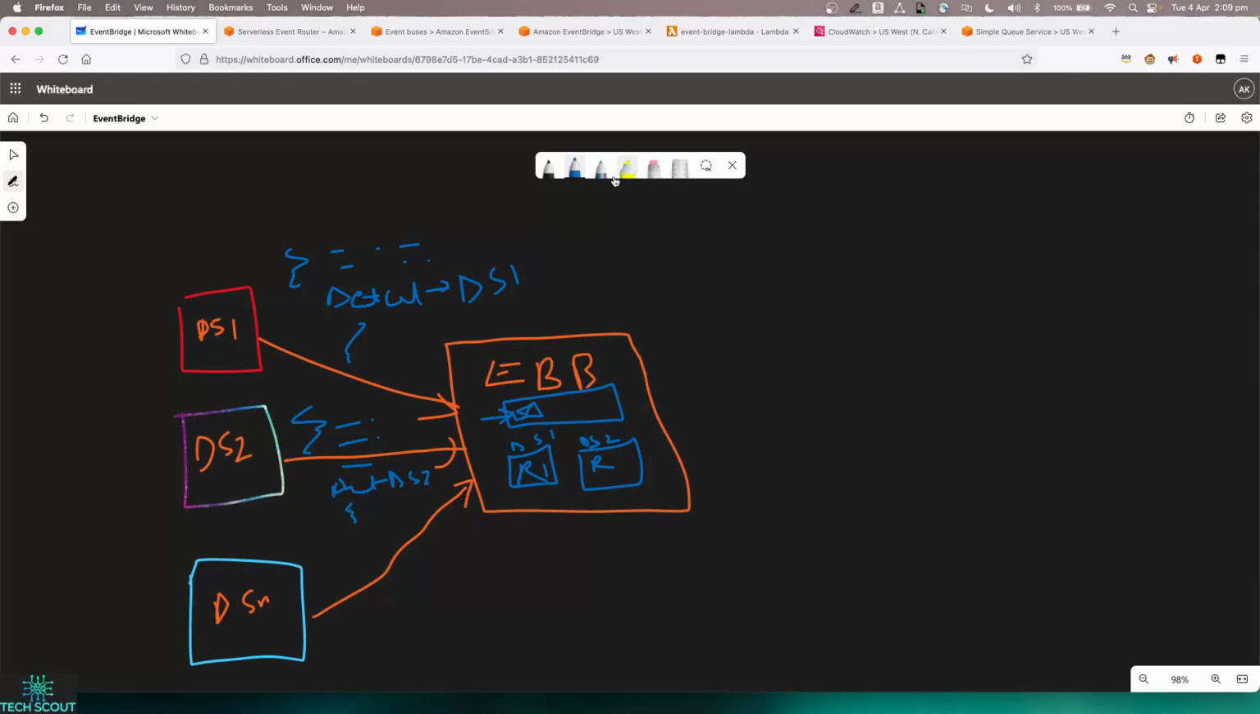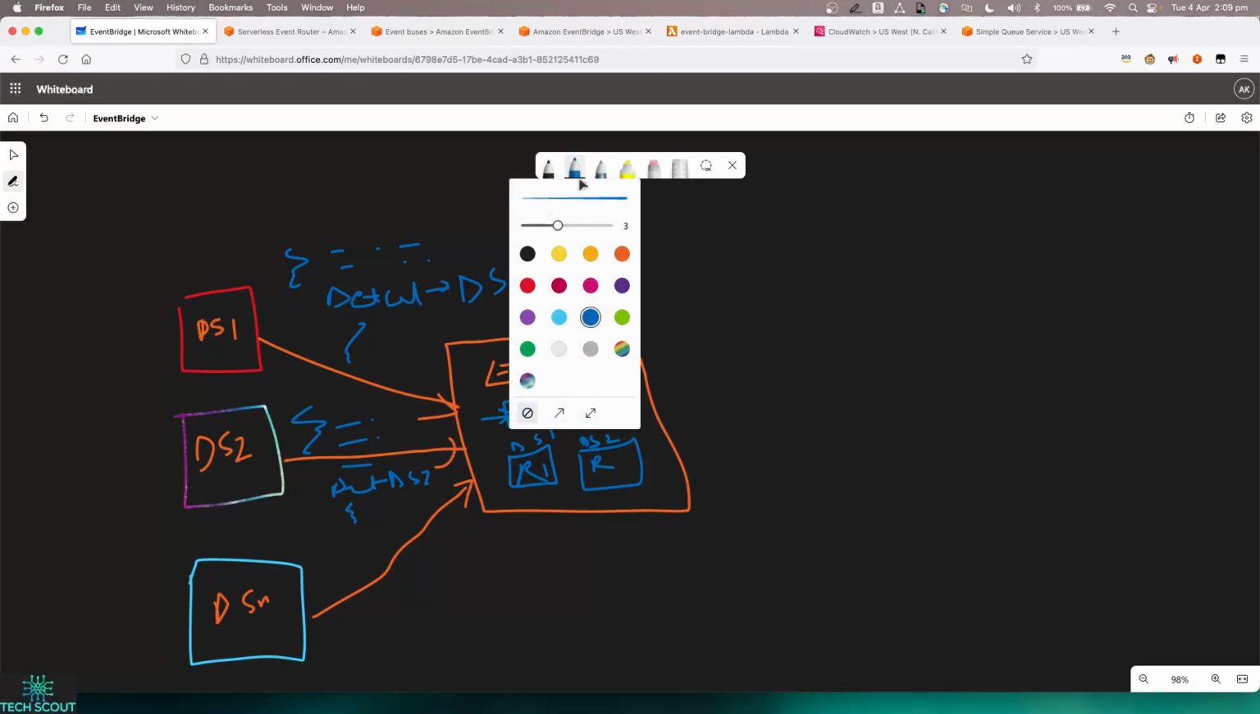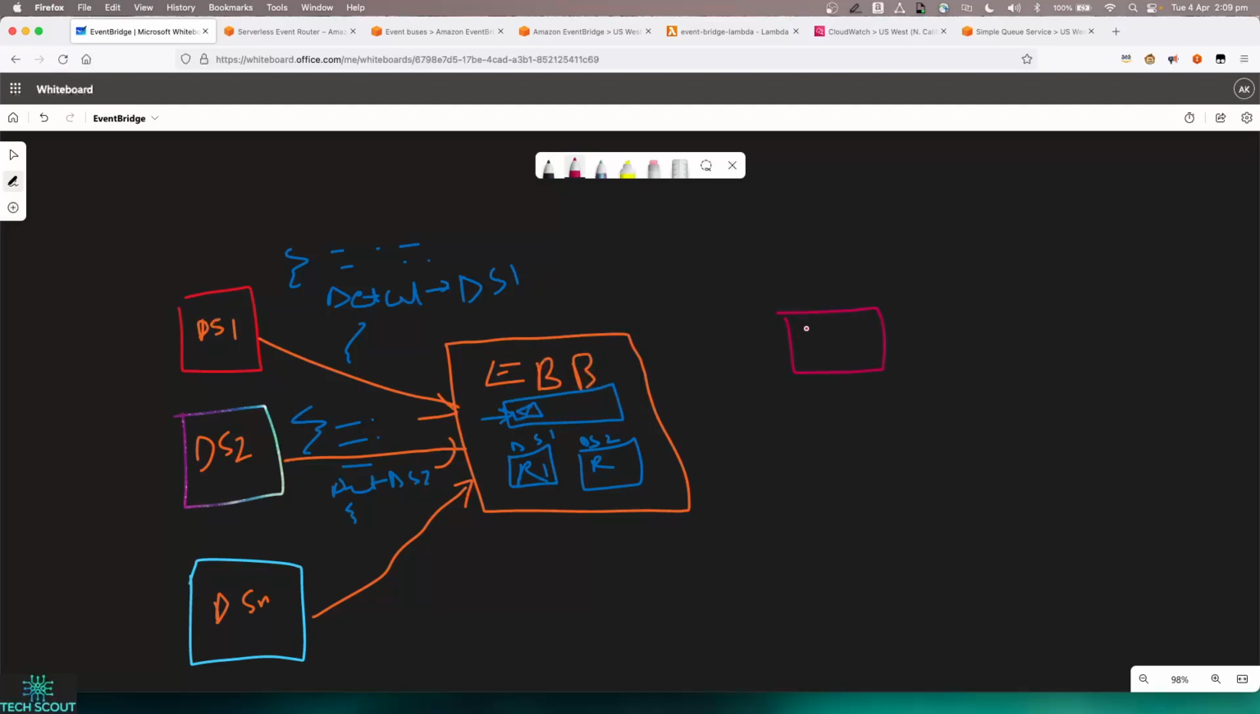And on the destination side, we can just point to the right targets. So this is target 1, this is target 2, and we will just point DS1 to target 1, DS2 to target 2. Now, if you look at this in a holistic way, see the level of flexibility you get.